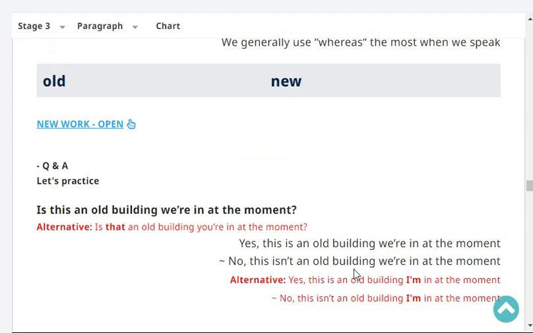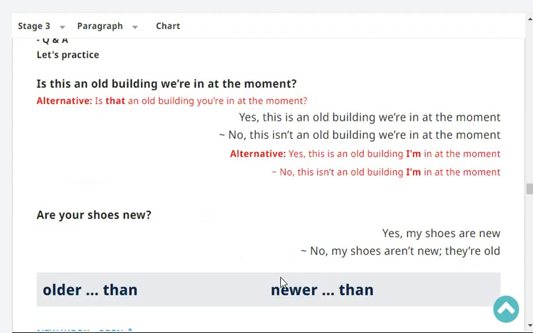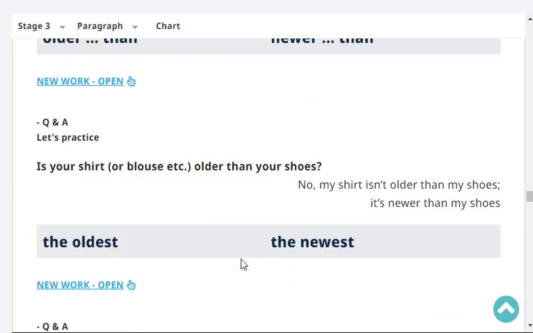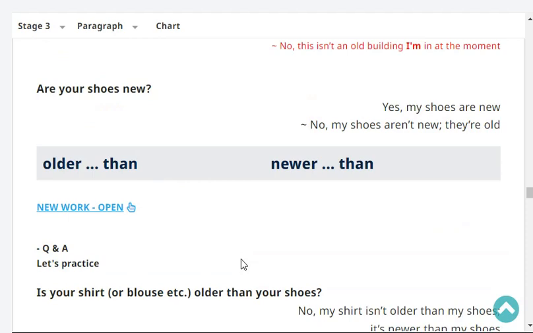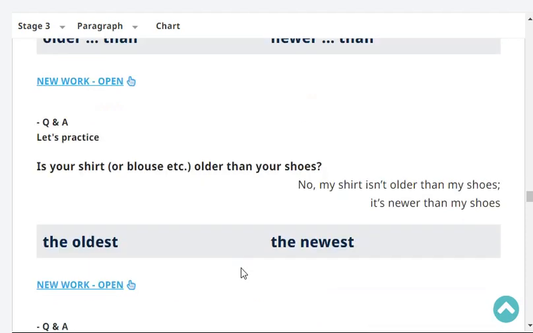Is that an old building you're in at the moment? Yes or no? Yes, this is an old building I'm in at the moment. Are your shoes new? Yes, my shoes are new. Very good. Is your blouse older than your shoes? Yes, my blouse is older than my shoes.